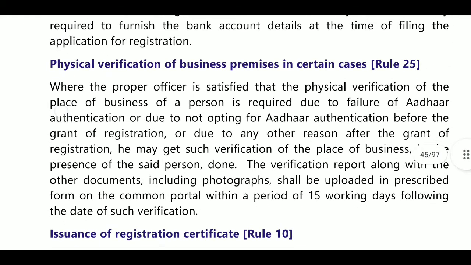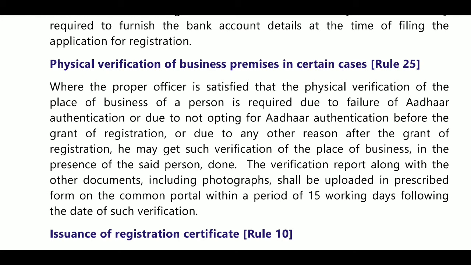Next, physical verification of business premises in certain cases, Rule 25. Where the proper officer is satisfied that physical verification of the place of business of a person is required due to failure of Aadhaar authentication, or if a person has not opted for Aadhaar authentication before granting registration, verification may be done at the place of business in the presence of the said person.